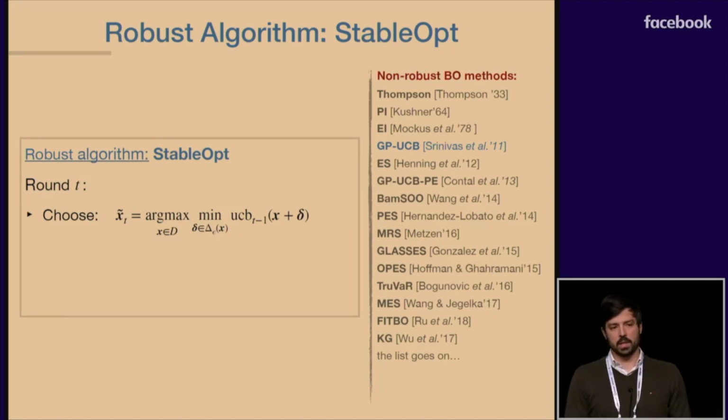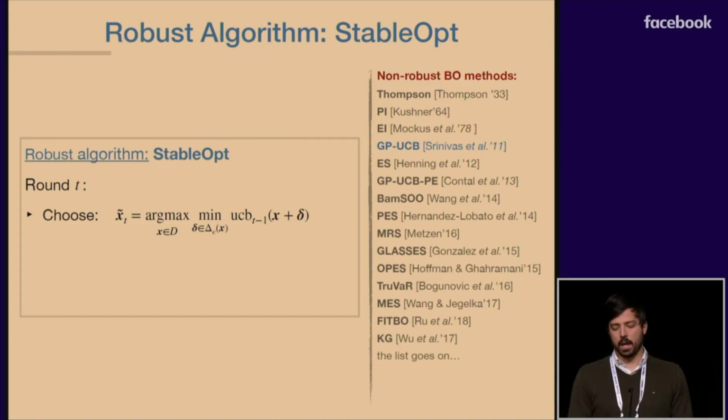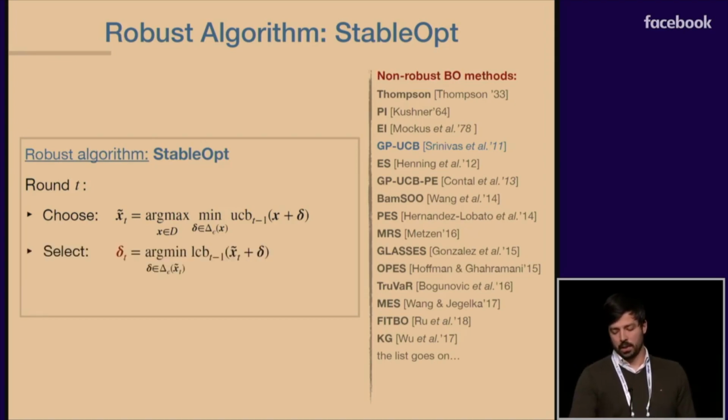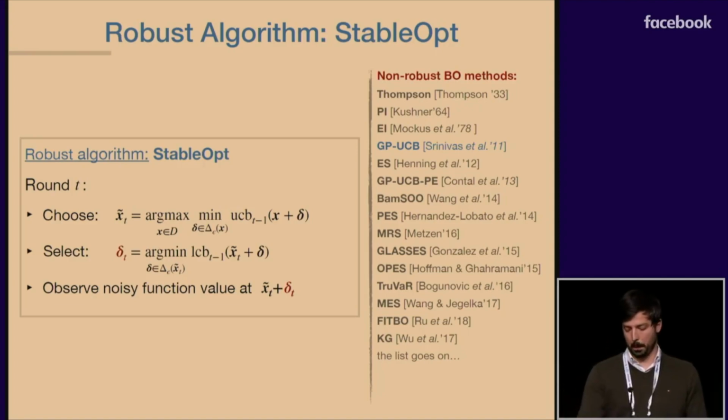So at every round t, StableOpt computes a model-based upper confidence bound of the unknown function, and then in the first step, it selects a point that is maximal in terms of this score. In the second step, StableOpt tries to estimate the robustness of the previously picked point by looking at the worst possible perturbation for this point. Here we are being pessimistic in the face of uncertainty, meaning that we're using the lower confidence bound in order to find the worst possible perturbation. In the final step, StableOpt just observes the noisy function value at the perturbed point, updates the statistical model, and then this procedure repeats in rounds.